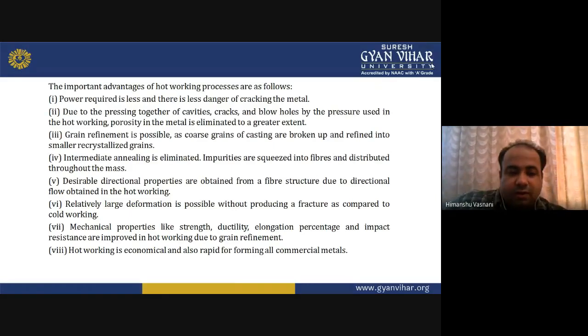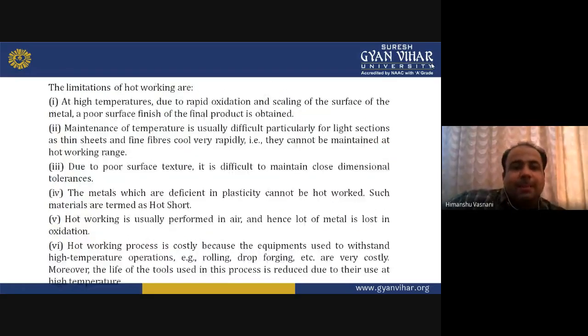Hot working is economical and also rapid for forming in all commercial methods. Okay, now disadvantages, sorry, limitations also. At high temperatures, due to rapid oxidation and scaling of the surface of the metal, a poor surface finish of the metal output is obtained. Then maintenance of temperature is usually difficult, particularly for light sections, thin sheets and fine fibers, which cool very rapidly. They cannot maintain the hot working range. So there is this difference in maintenance of temperature for thin sections and thick sections.